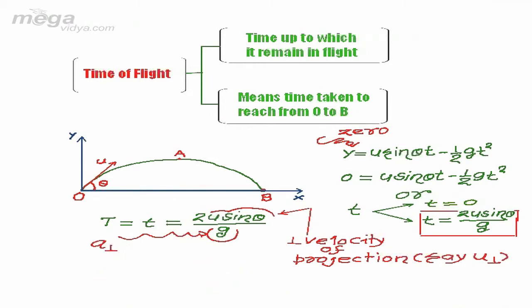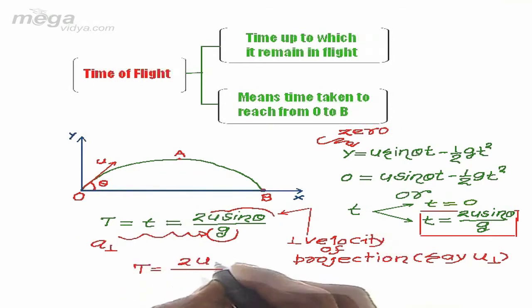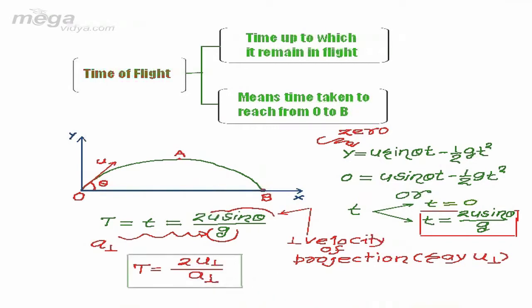So for ease of remembering, we can write that t equal to twice u perpendicular upon a perpendicular. I have written this time of flight as 2 times u perpendicular upon a perpendicular because I will use this equation in this form for many uses further. So the result for the time of flight is quite easy, and obviously easy to remember also.